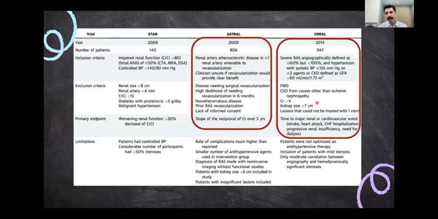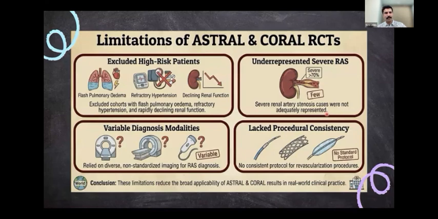Then came the CORAL trial in 2014, which included 947 patients. They also had few patients with more than around 80% stenosis, as Dr. Vilesh said. But the number of patients having high refractory blood pressures was on the lower side. They had only moderate blood pressure, and more than 2 agents was mostly the mean number of blood pressure medication agents that they had. So all these studies had their limitations of their own.